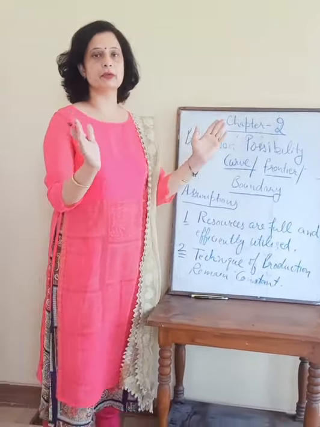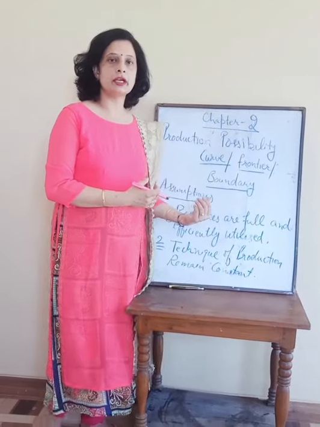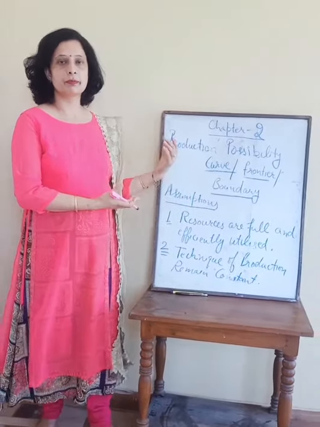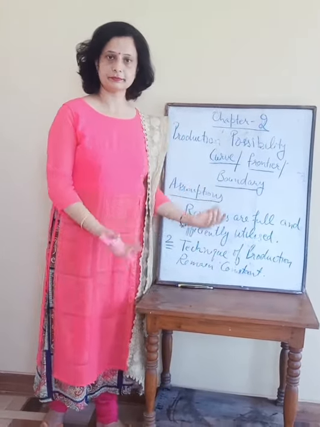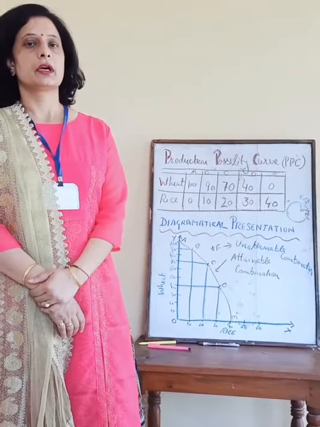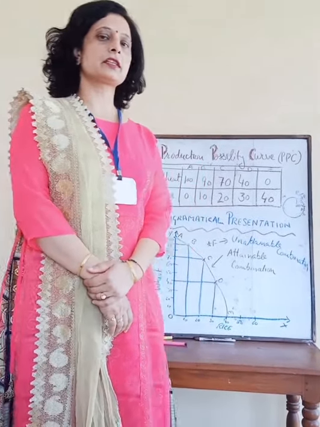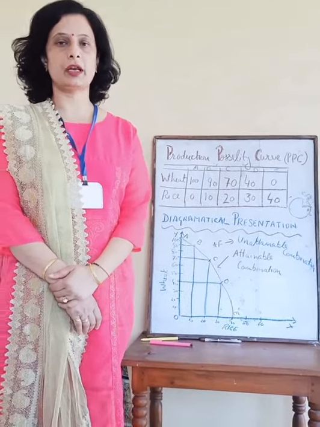Whatever technology he is using, the machine or the handwork, he will keep using the same technology. He will not change the technology in this production process. So let's take an example with a schedule and diagram. We will discuss this production possibility curve. Well, students, come to the topic. Let's discuss the PPC with schedule and diagram.